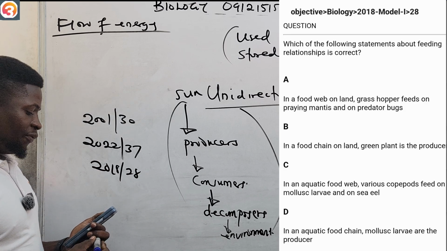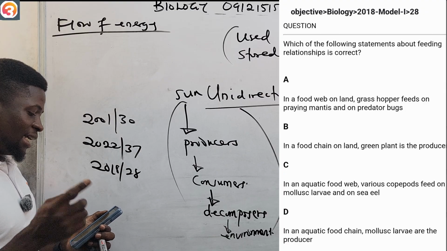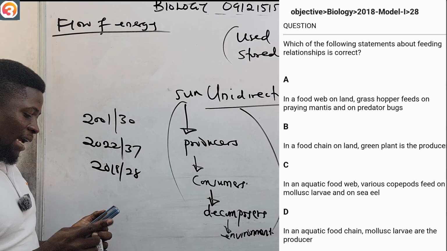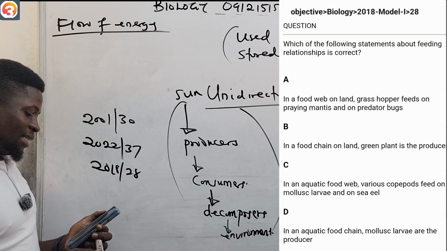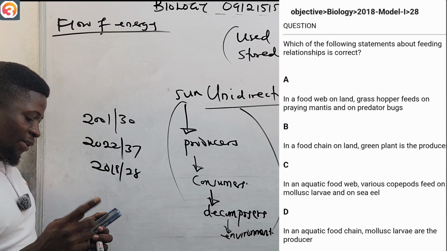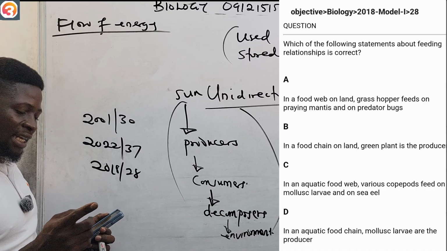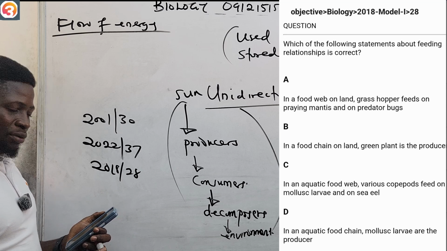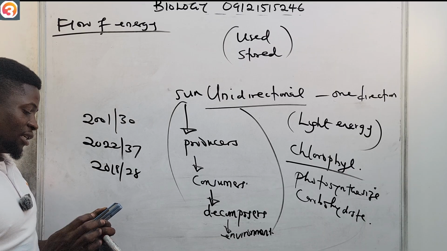2018 number 28. It says, which of the following statements about feeding relationship is correct? A says, in a food web on land, grasshopper feeds on praying mantis and on predator bugs. B says, in a food chain on land, green plant is the producer. C says, in an aquatic food web, various copepods feed on mollusk larvae and on sea eel. D says, in an aquatic food chain, mollusk larvae are the producers. In fact, the answer is very clear there. So tell me the answer in the comment section.